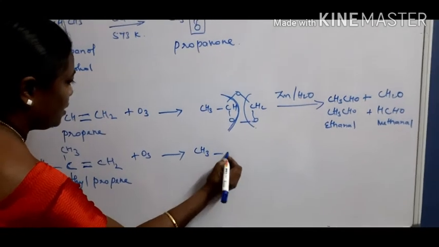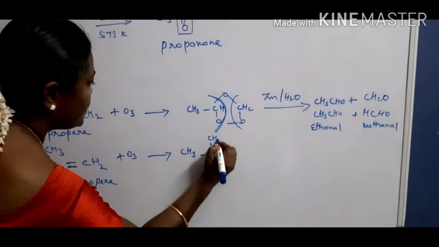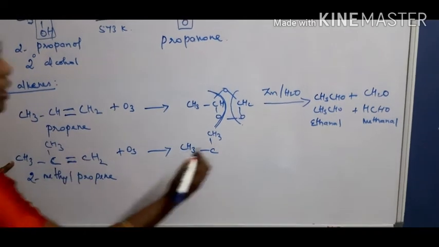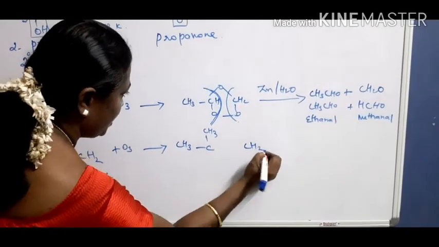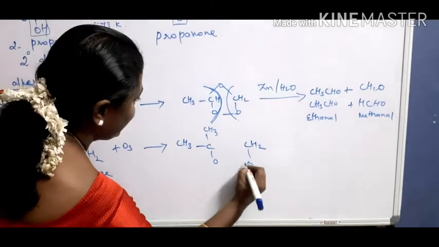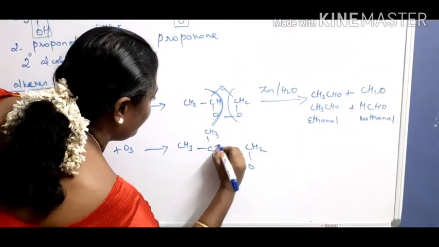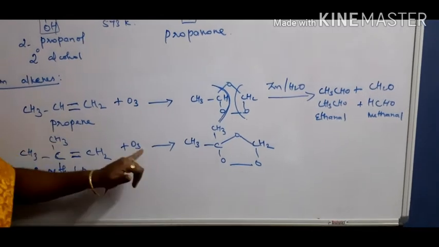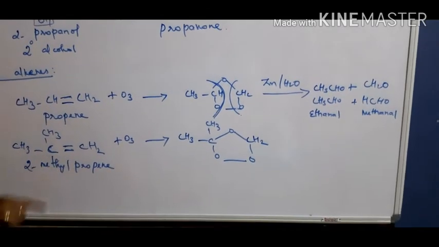CH3, C, CH3. Here the double bond is present, therefore CH2. Therefore, it adds the oxygen atoms as like this. So, this is the addition of ozone to 2-methylpropene.